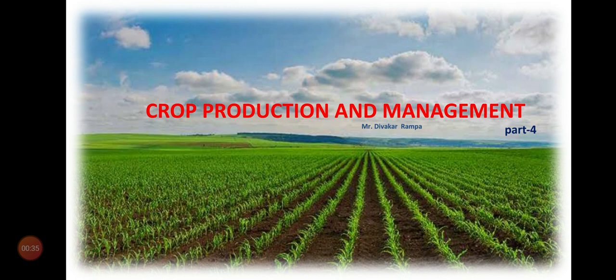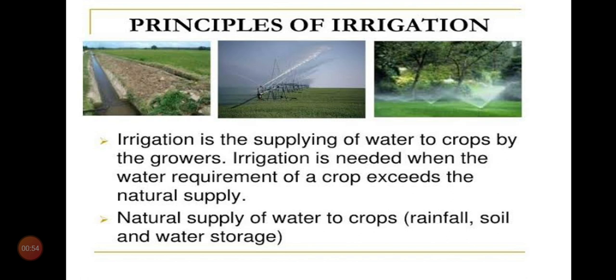Already we learnt preparation of soil, sowing seeds, and manures, manuring. Now, today we are going to learn about irrigation.